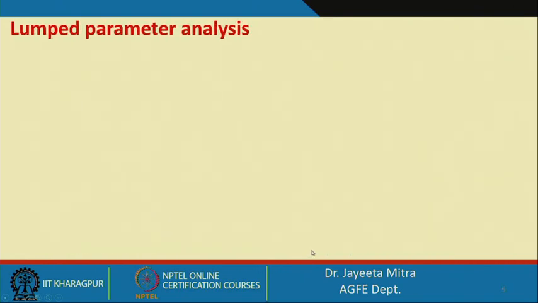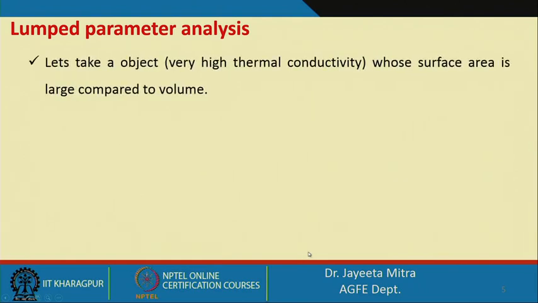Because of that, a concept is introduced in unsteady state heat transfer which is called lumped parameter analysis. It is applicable for certain cases where we have some consideration of the geometry of the material.